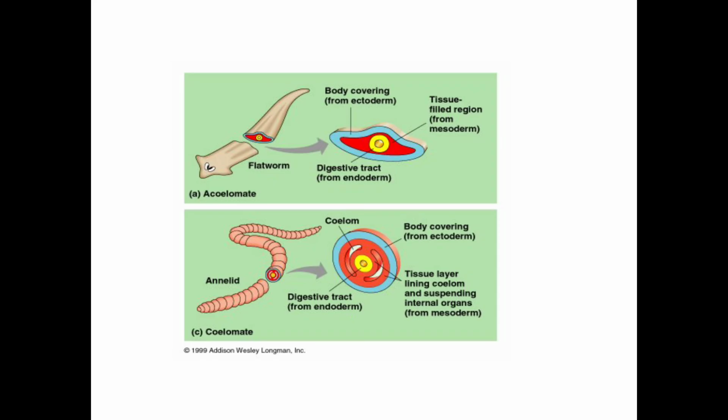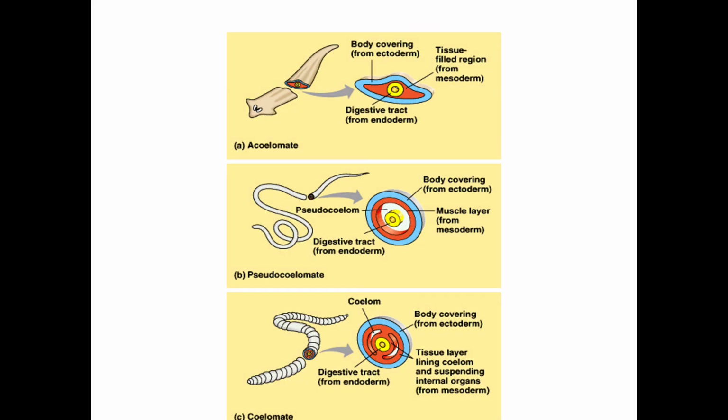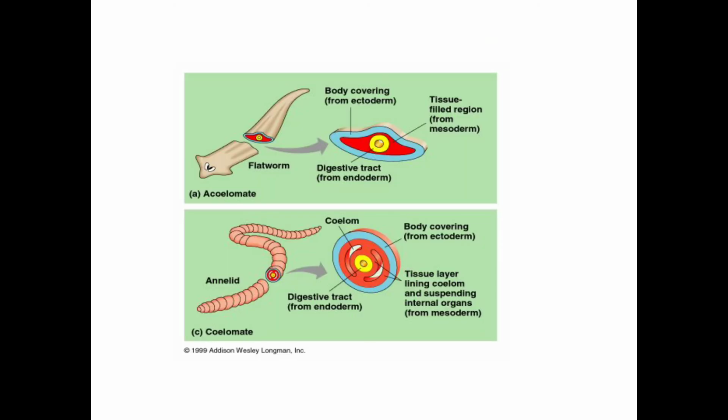This is about the coelom development. Then next one, how this coelom is formed. In case of, you can see these are flatworms. An acoelomate animal will have no cavity. But in case of the coelomate animal, that is annelid here, you can see a cavity here. Coelom, this cavity here.